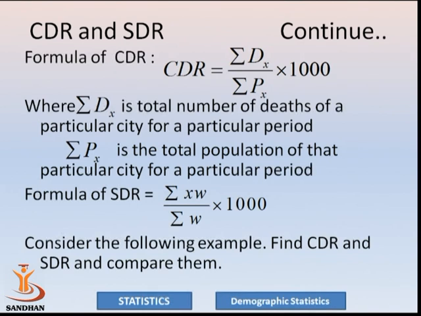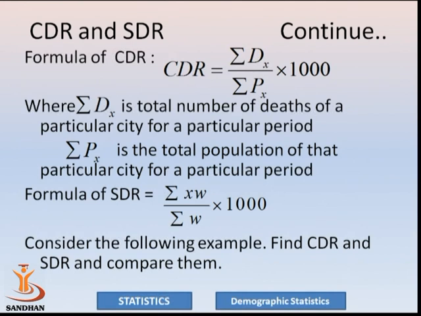In general it is said that when it is not specified which city is standard, then we should consider the city whose CDR is less as the standard. And if it is already given in the example, two cities, suppose city A and city B, city A is a local city and city B is a standard city, then obviously city B is the standard city, so weightage is given to standard city B.